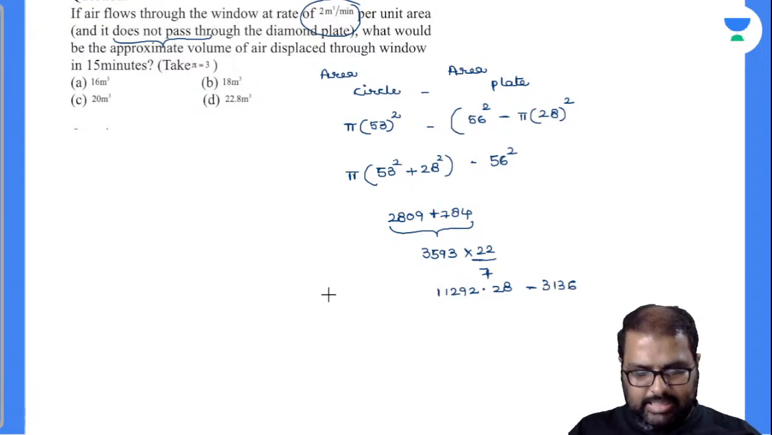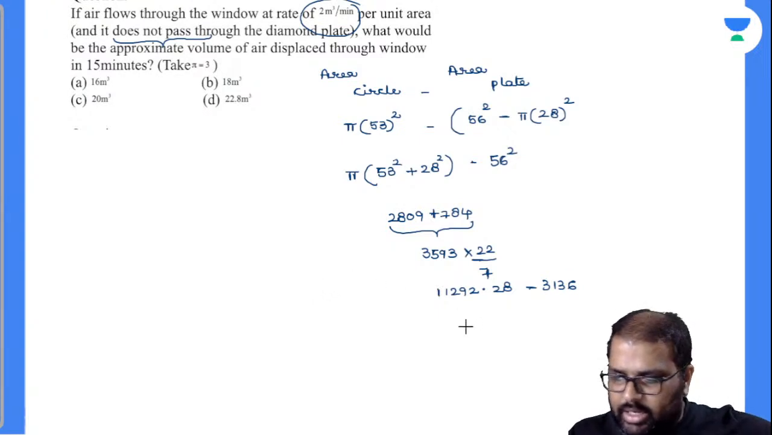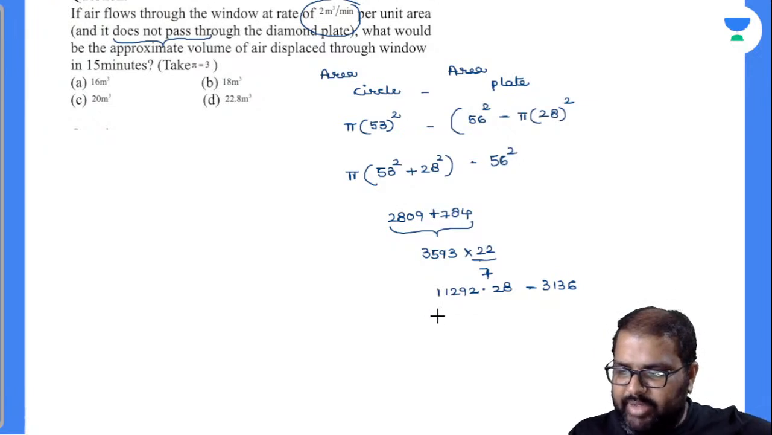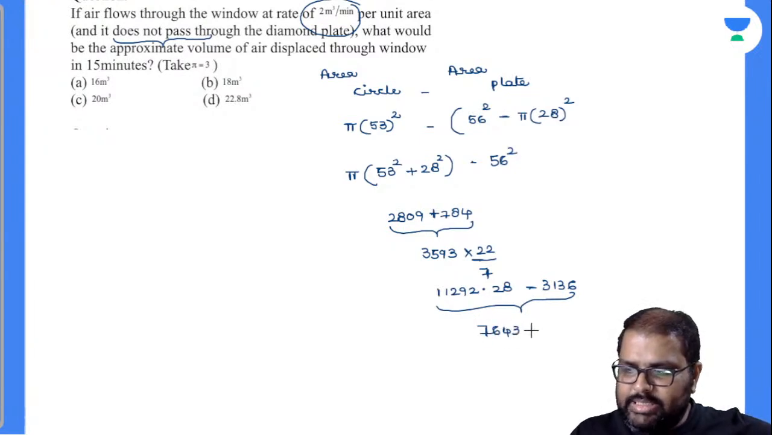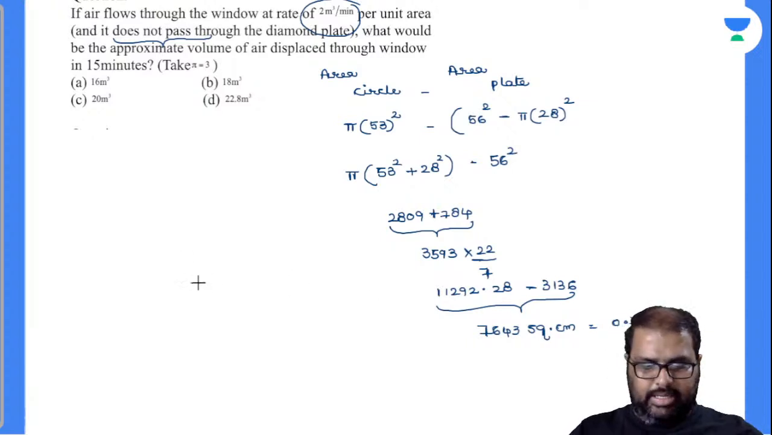Right. So let's calculate this. 11292.28 minus 3136 is, so approximately what value will you get there? Now see here, you will be getting 7643 square centimeter. Now your answer is given in meters, so convert it into meters, which will become 0.76 square meters. Is this the value there?